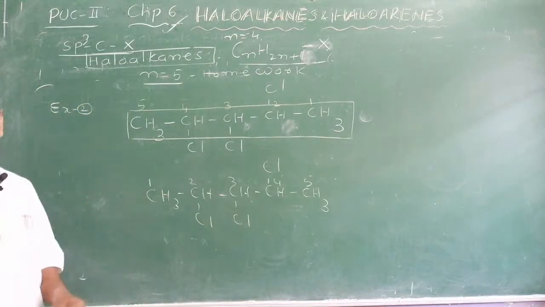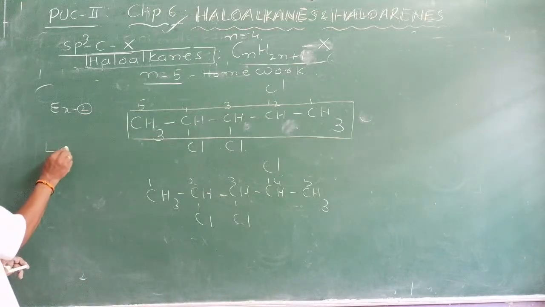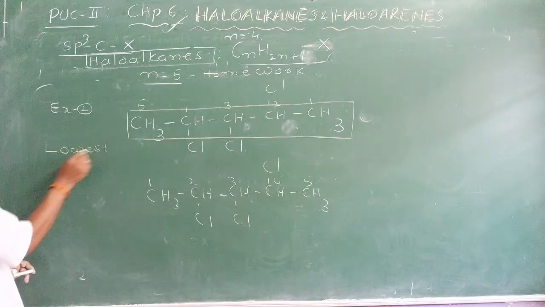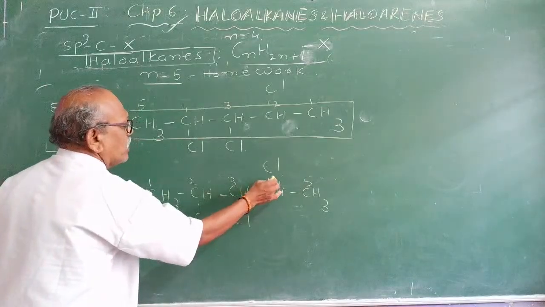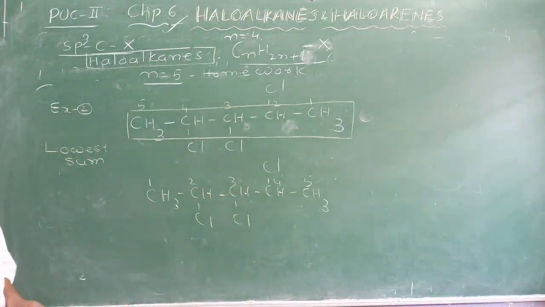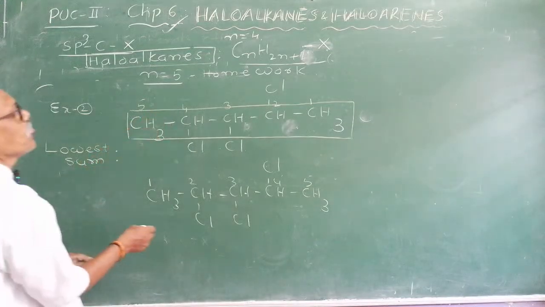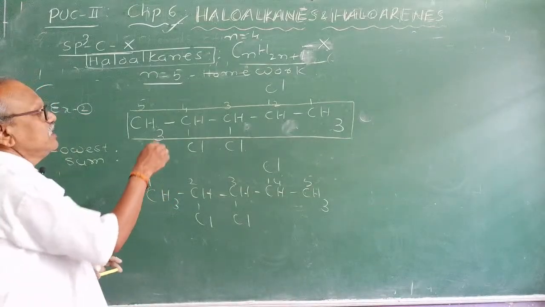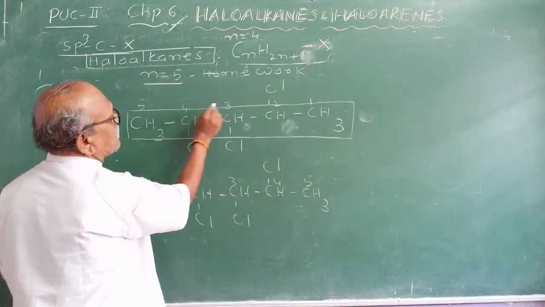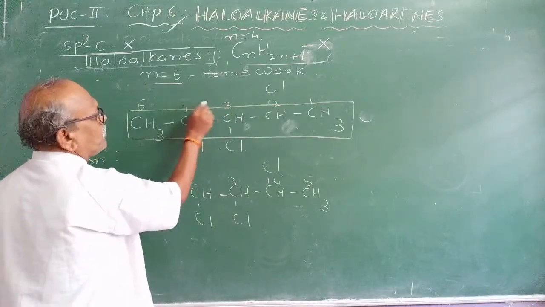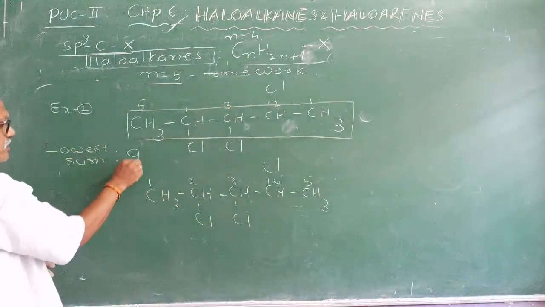Which is correct? How do you decide? For that, there is another rule called the lowest sum rule. What do you mean by sum? These numbers written on the top are called locants. Locants mean the carbon atom numbers containing halogen atoms. Take the sum of the locants in the first case: 4 plus 3, 7, 7 plus 2, 9.